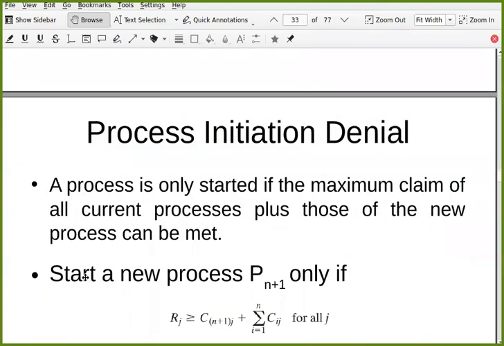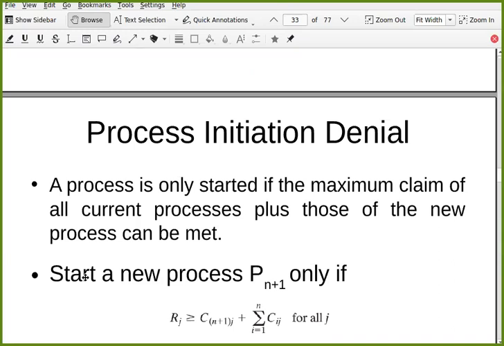Now, first approach, process initiation denial. It means a process is only started if the maximum claim of all current processes plus those of the new processes can be met. Let's say processes P1 to P5 are already there. You add the maximum claim of the new process you want to start to the current processes' claims, and only if that summation is less than or equal to the maximum amount of resources available do you allow that process to start.